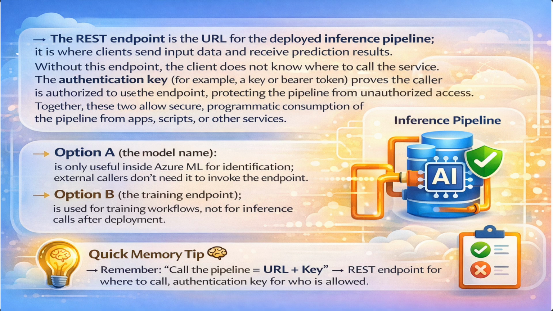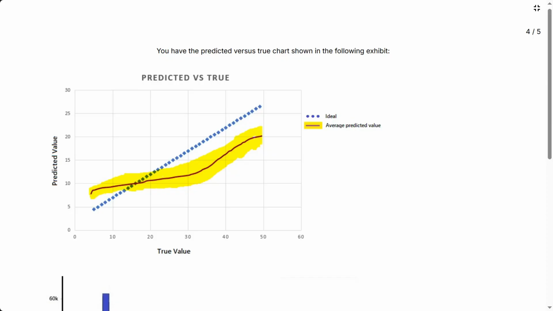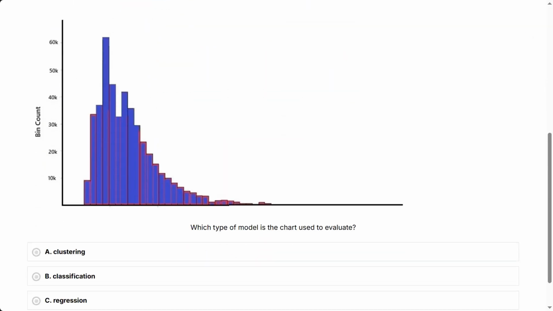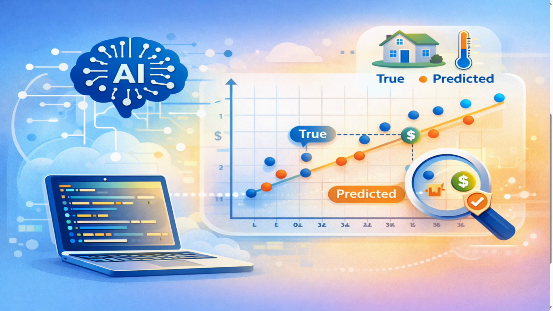You have the predicted versus true chart shown in the following exhibit. Which type of model is the chart used to evaluate? The options are A, clustering, B, classification, C, regression. The question is asking what kind of machine learning model is evaluated by comparing predicted numeric values against true numeric values on a chart. This is about a model that outputs continuous numbers, not categories or groups.